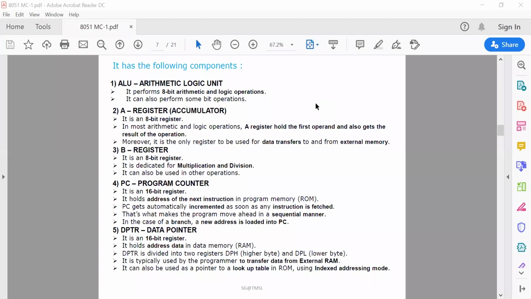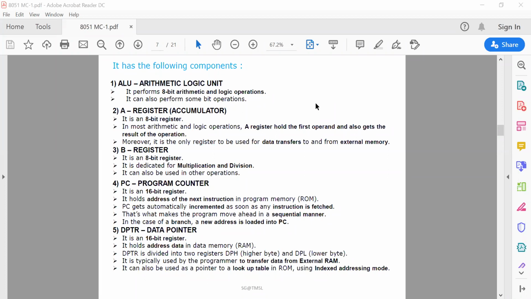Next is the A register. It's called the accumulator. It's an 8-bit register, and the A register holds the first operand for any arithmetic and logic operation, and it must also be used to store the result. Moreover, it is the only register to be used for data transfer to and from external memory. Data transfer can take place using this A register. It's a very, very important register among all other registers. It's a special purpose register also.